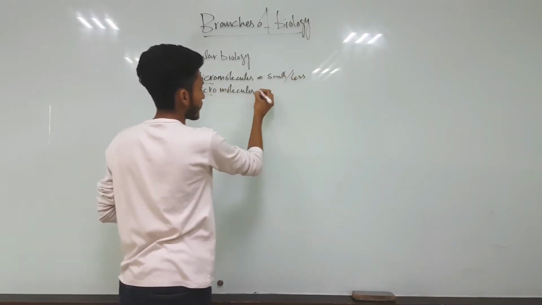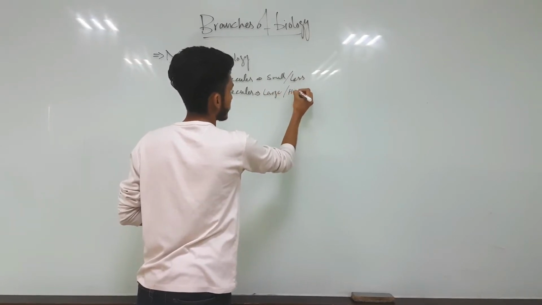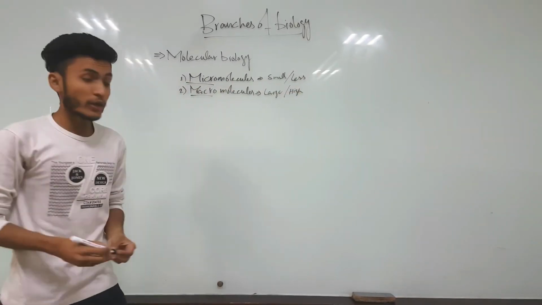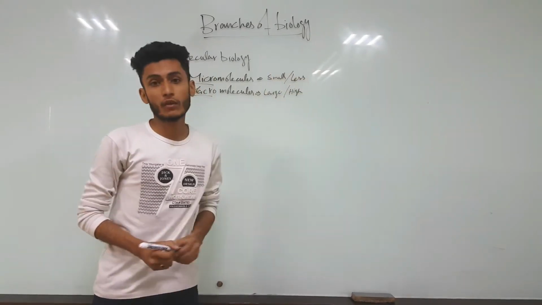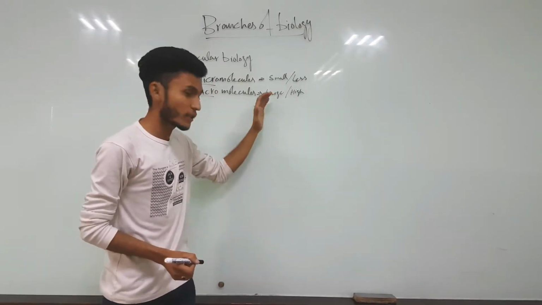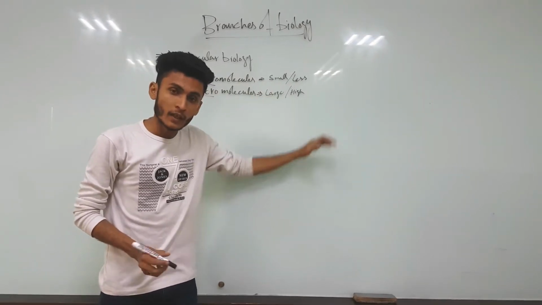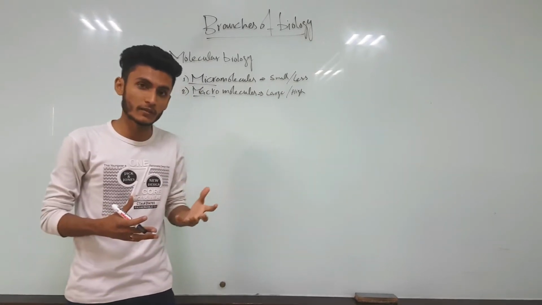The word macro means large or high. So micromolecules are those molecules which have small or less molecular weight, whereas macromolecules are those molecules which have large or high molecular weight. We also have bioelements in our body which we will discuss in the next videos.